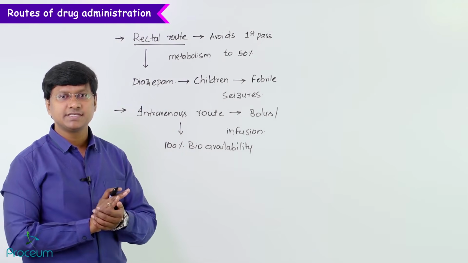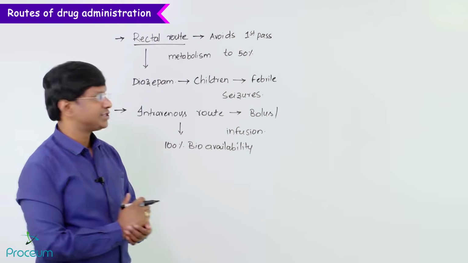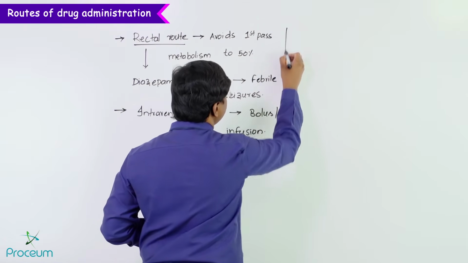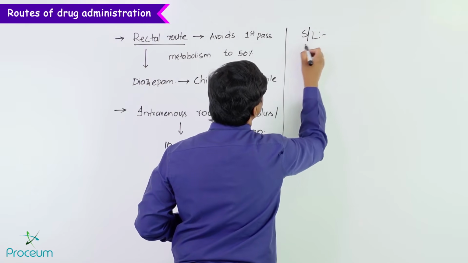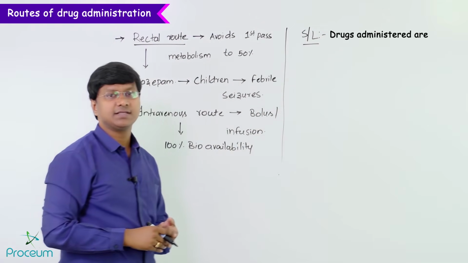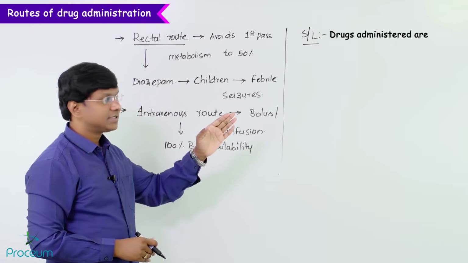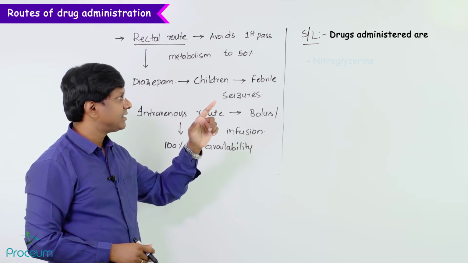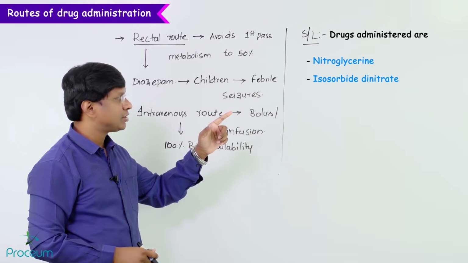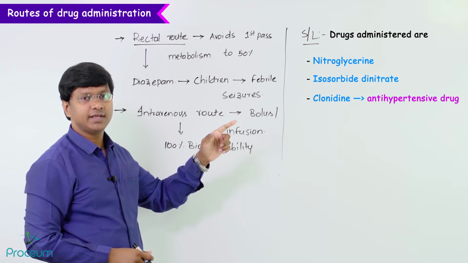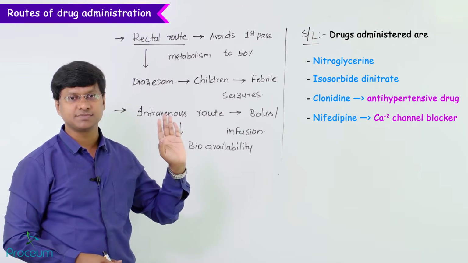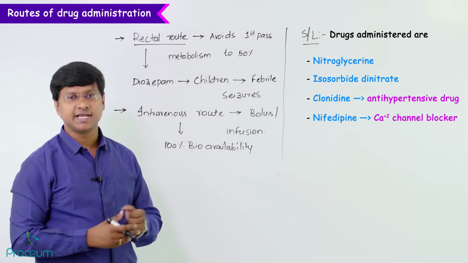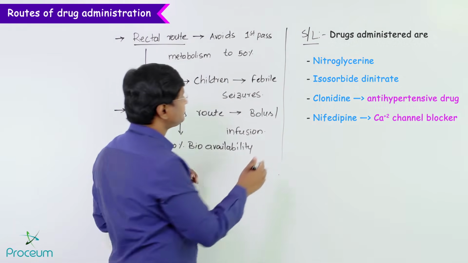So summarizing the various routes of administration, you take the drugs which are administered via the sublingual route. The drugs administered are nitroglycerin, isosorbide dinitrate, clonidine, and nifedipine, which is a calcium channel blocker. Clonidine is an antihypertensive drug.